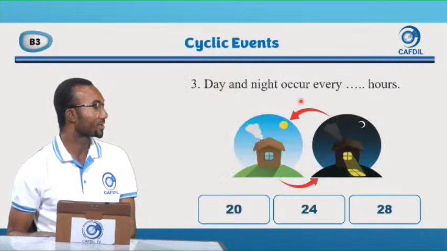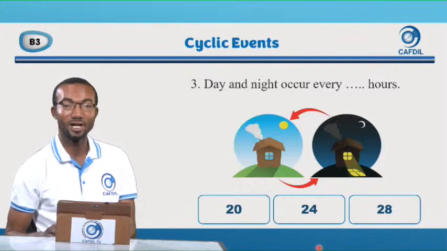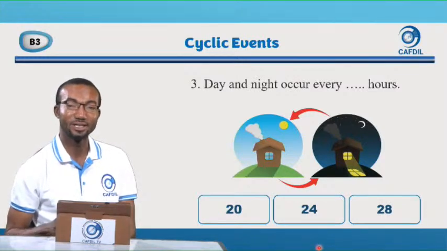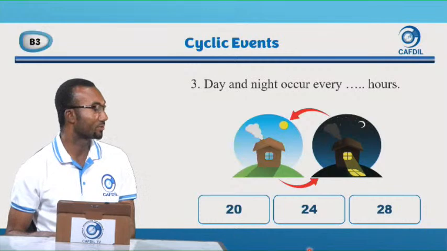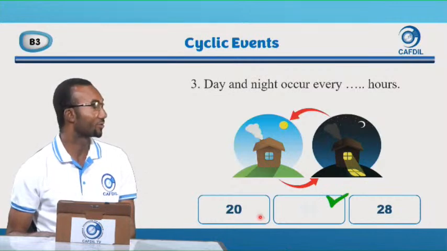3. Day and night occur every dash hours. So you have 20, 24, 28. So how many hours do we have in a day that we get day and night in it? 20, 24, 28. Good. 24. So day and night occur every 24 hours.